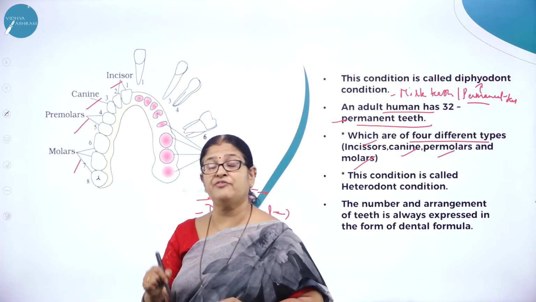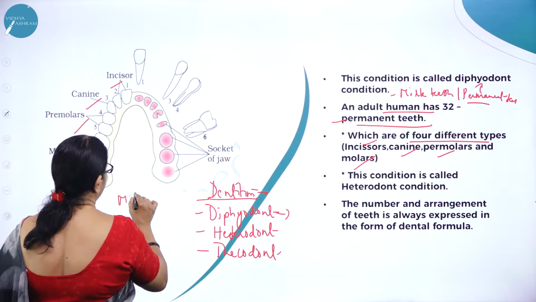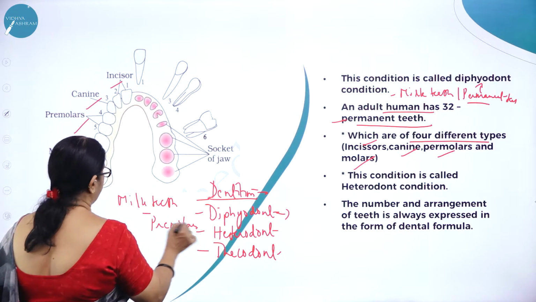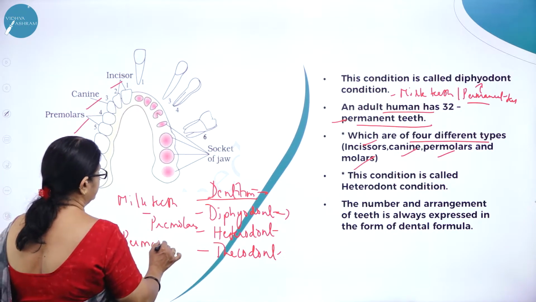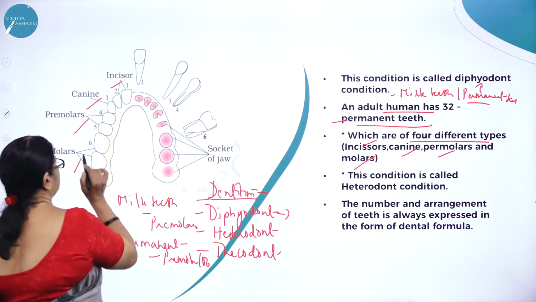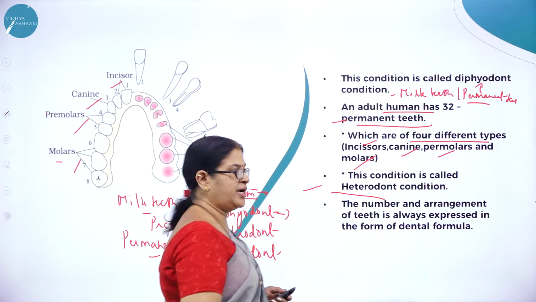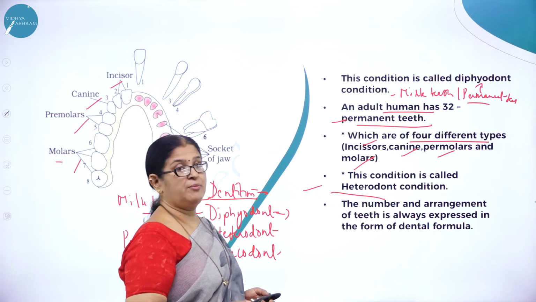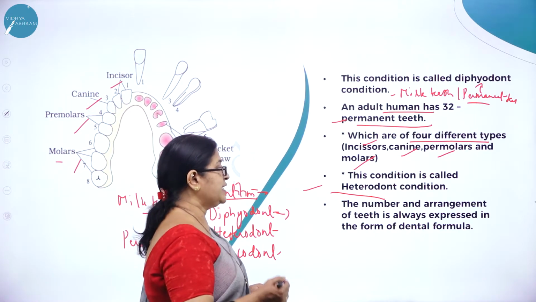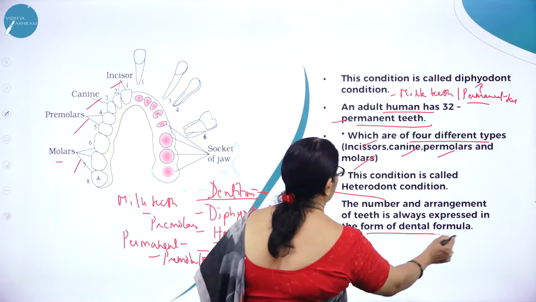So what is the difference between the milk teeth and the permanent teeth? The milk teeth will not have premolars, whereas the permanent teeth will have the premolars and molars. Right? So here you can see this condition is called heterodont dentition. Why is it called heterodont dentition? We have different types of teeth meant for different purposes, and that condition is called heterodont dentition. Then the number and arrangement of teeth is always expressed in the form of a dental formula.